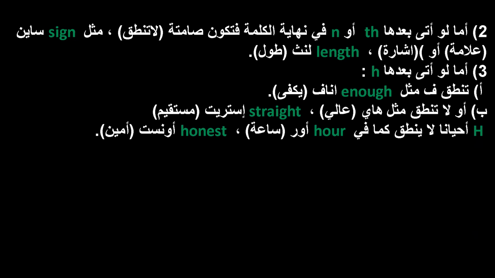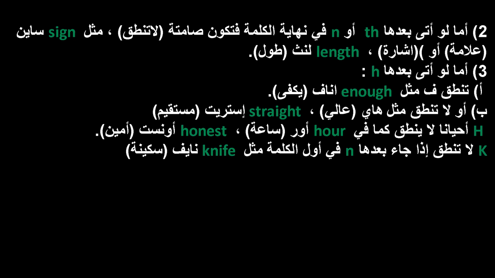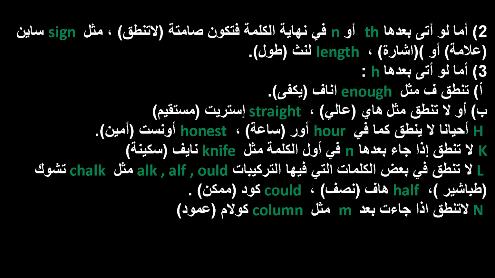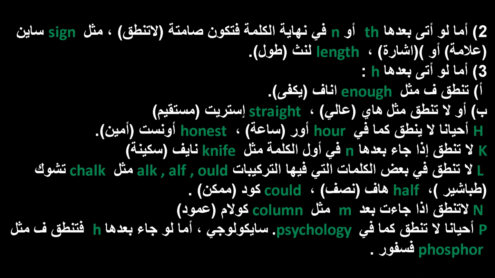H is sometimes not pronounced as in hour, honest. K is not pronounced if it is followed by N at the beginning of the word, such as knife. L is not pronounced in some words that contain the combinations alk, alf, and uld, such as chalk, half, could. N is not pronounced if it comes after M, like column. P is sometimes not pronounced as in psychology. If it comes after H, it is pronounced as in phosphor.